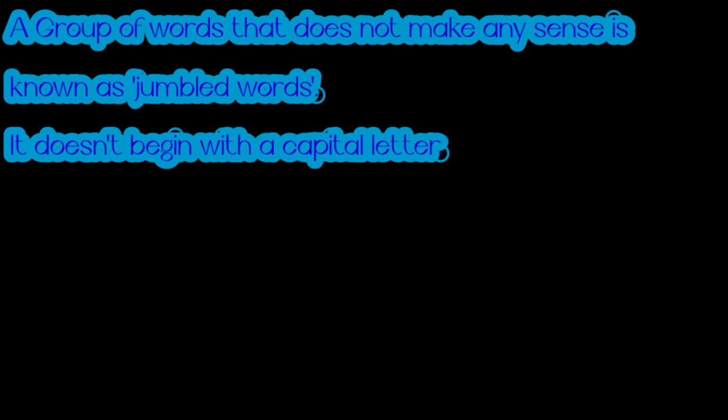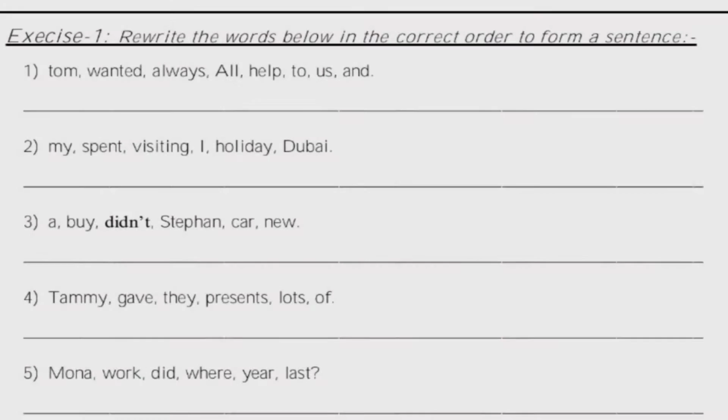So, on the basis of this, I am going to present an exercise where we are going to solve some jumbled words and convert them into sentences. So, let's begin. Exercise 1. Rewrite the words below in the correct order to form a sentence. We have been given some jumbled words and we have to put them in the correct order and form a sentence.